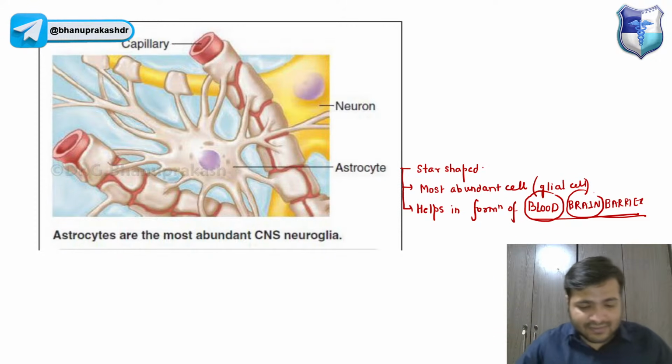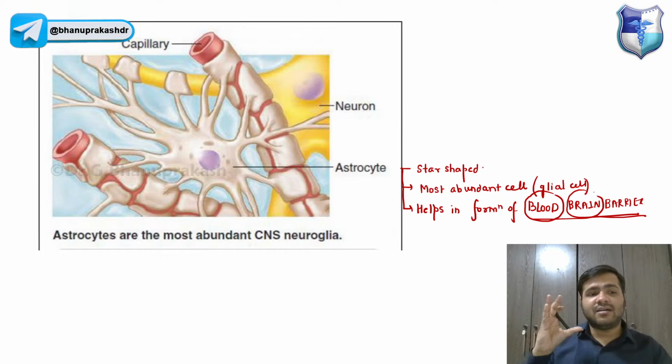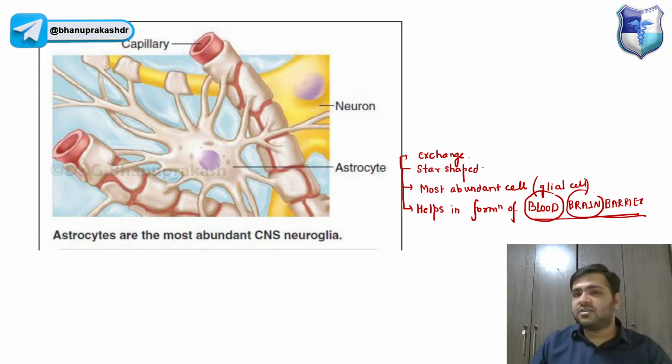That is the sole reason: because of their long appendages, the foot processes of these astrocytes form this blood brain barrier. They also perform a function of exchange with the capillaries, between capillaries and neurons. So that is something that you have to remember.